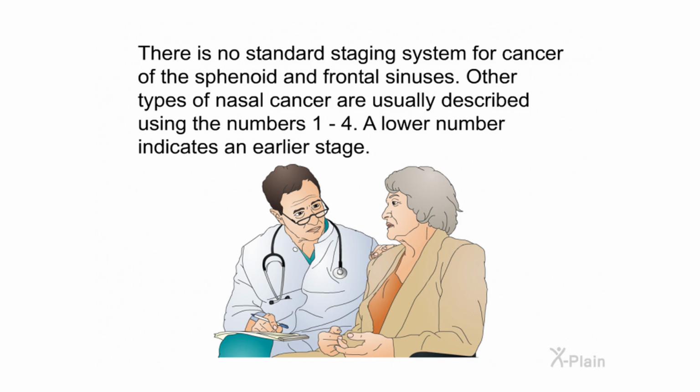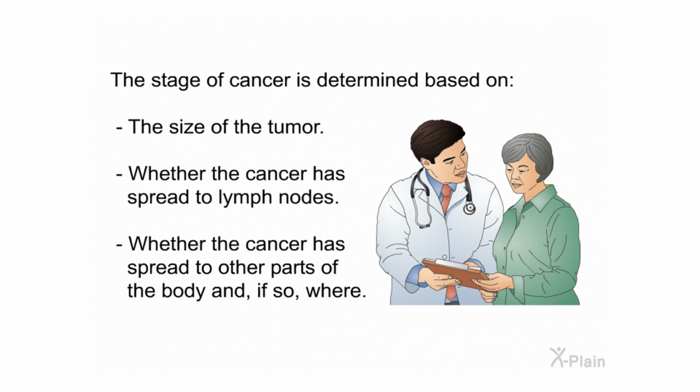There is no standard staging system for cancer of the sphenoid and frontal sinuses. Other types of nasal cancer are usually described using the numbers 1 through 4. A lower number indicates an earlier stage. The stage of cancer is determined based on the size of the tumor, whether the cancer has spread to lymph nodes, whether the cancer has spread to other parts of the body, and if so, where.